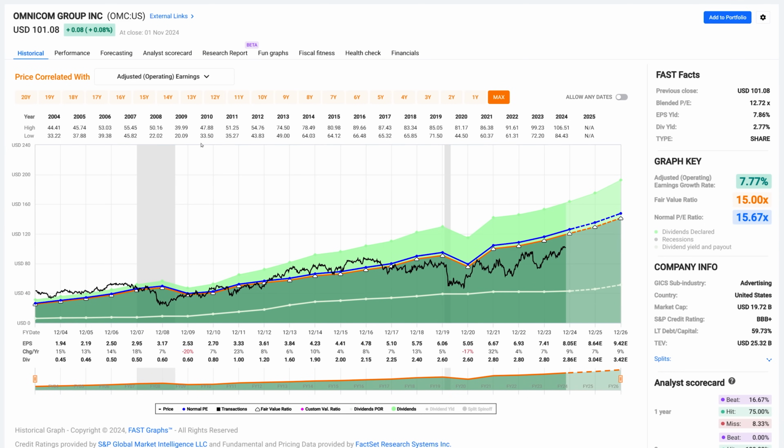Now, one that I am long in is the Omnicom Group. It's an advertising company, U.S. company. It's got very persistent earnings growth. During COVID, it had a little drop, and it had a little drop during the recession, but otherwise it's been a pretty consistent grower.